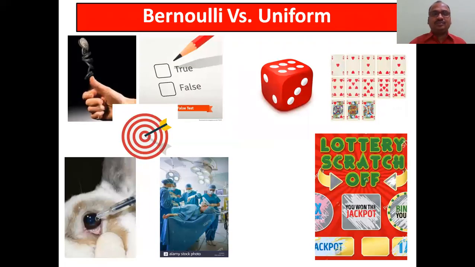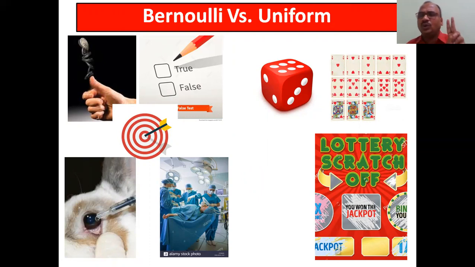In Bernoulli's distribution, I have shown this example, in the Bernoulli's video. There is only one trial, and two outcomes are there. Tossing a coin has only two sides, but the outcome is only one, either a head or a tail.